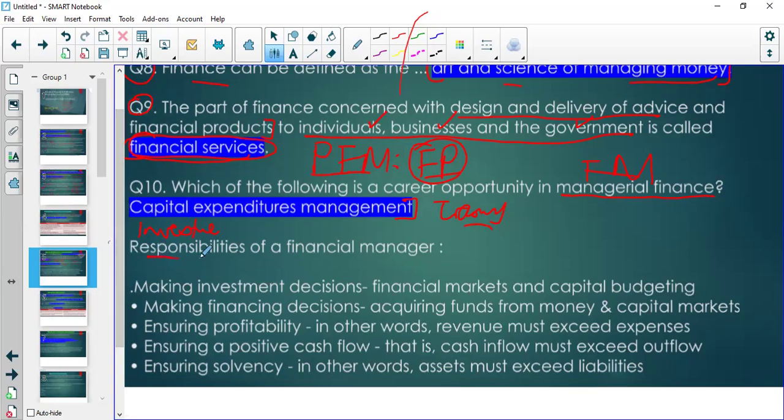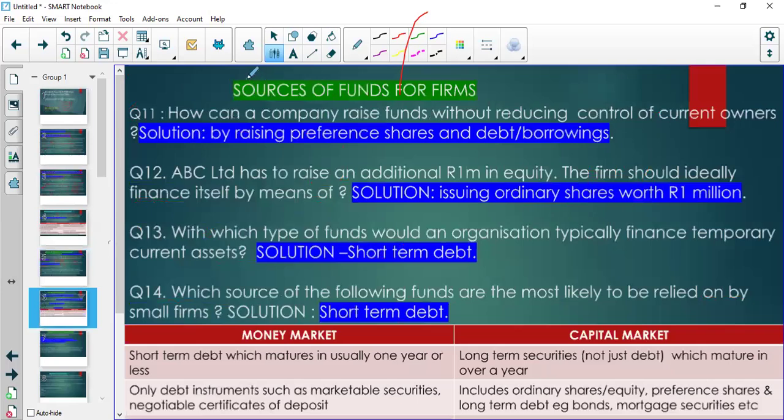And here are some of the responsibilities of a financial manager, which you need to make sure that you understand. Then when a firm is operating, it will need some source of funding to support its operations. So where does a firm get its financing from? It can get its financing from the owner, who can contribute a capital injection, a capital contribution, or it could be from borrowings.